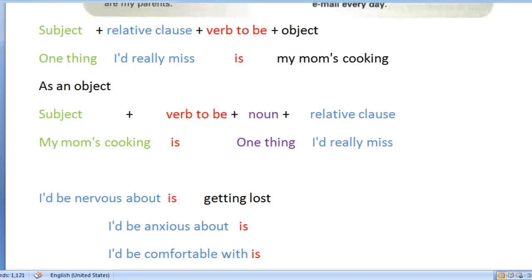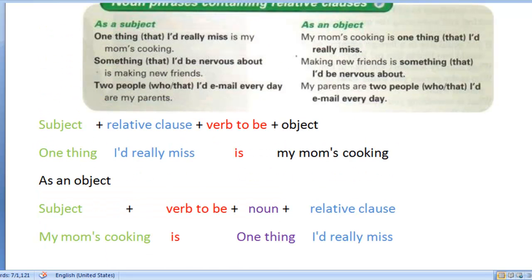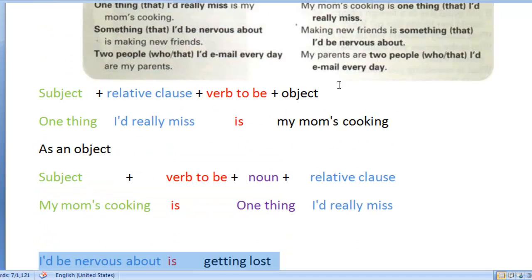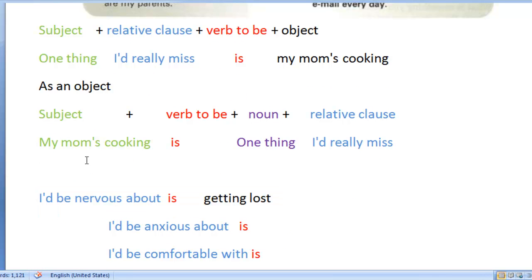If we look at our previous examples, the ones that we did in our previous lesson, in which we said "one thing I'd be nervous about is getting lost," let's say that I wanted to change this idea and use this noun phrase, but now being used as the object. Let me write that idea down. We're going to change this activity, getting lost, which in our previous sentence was the object of our sentence, and we're going to change it to the subject.